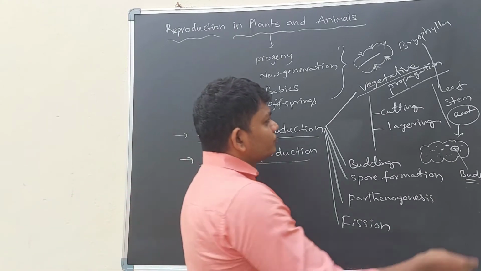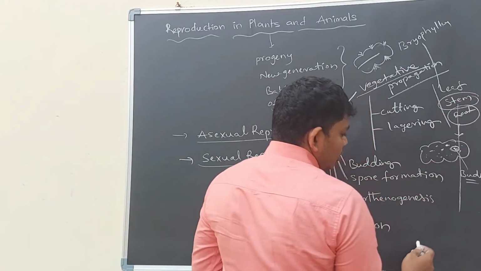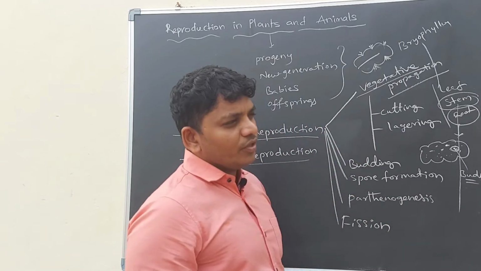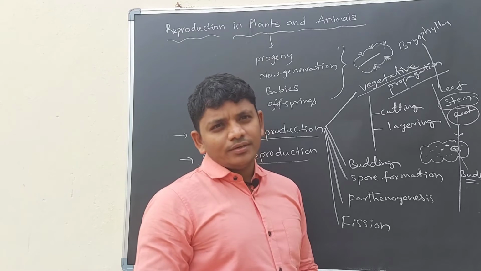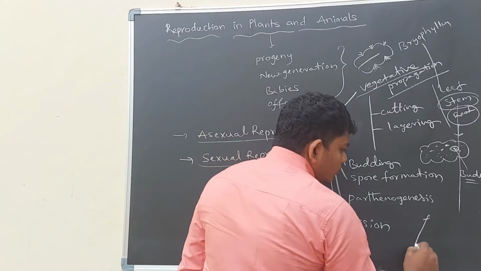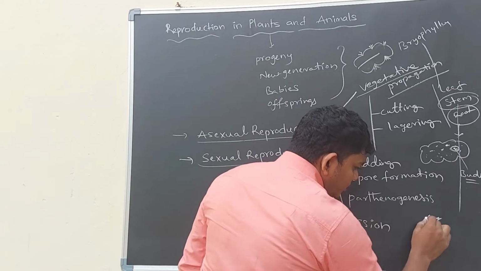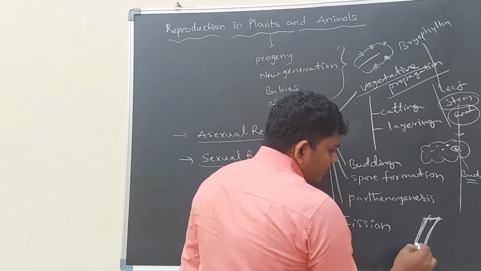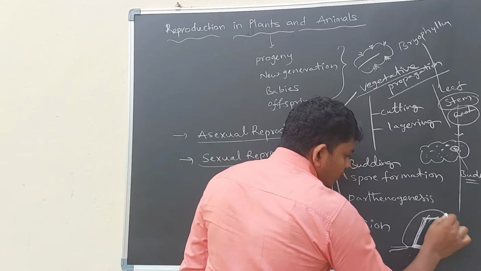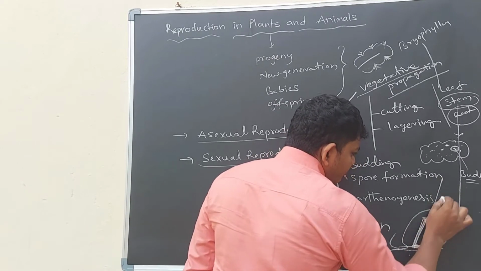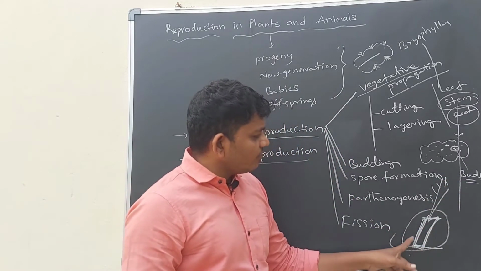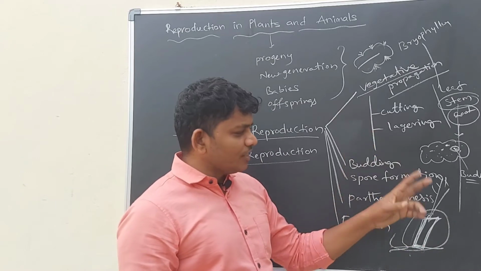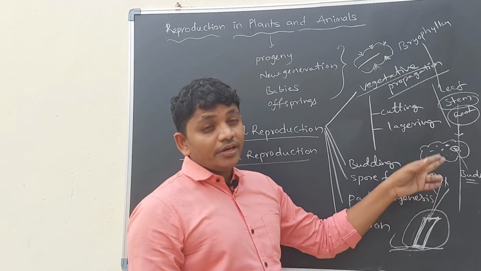For example, if we take a small branch of a rose plant or guava plant or mango plant and bury this part of the plant, then the buried part will grow as an individual plant. So here a small part of the stem is involved, and it grows as an individual plant.